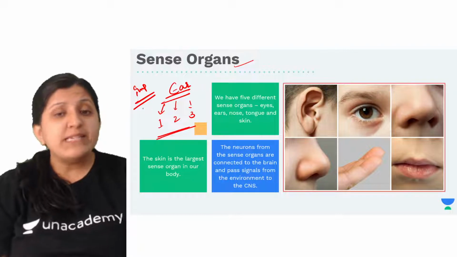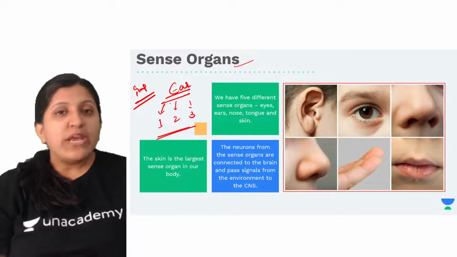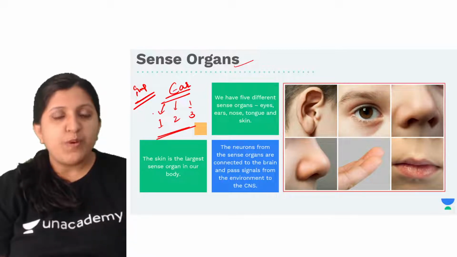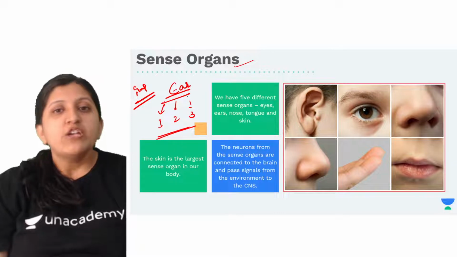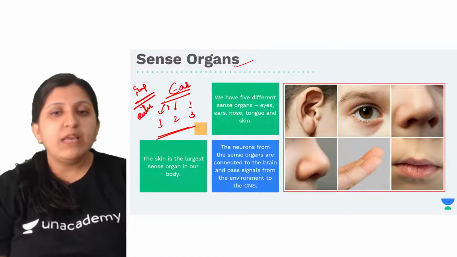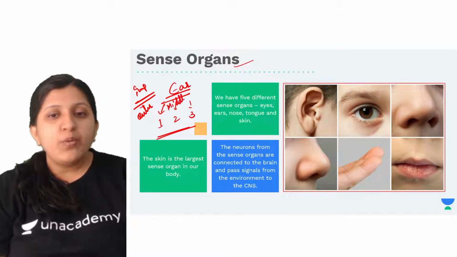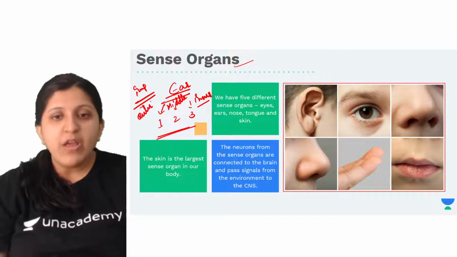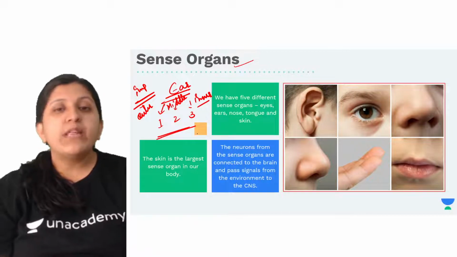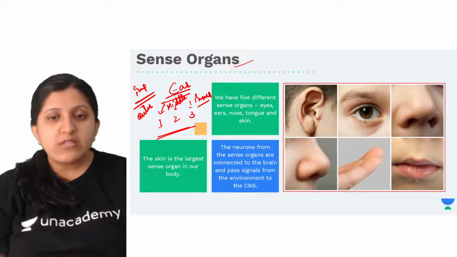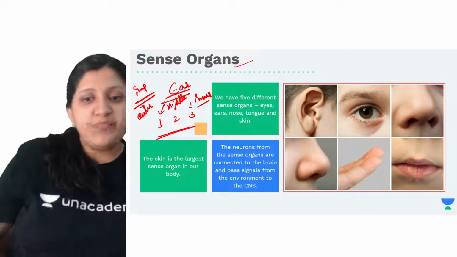In your board exam you will get questions where they give a part, let's say the auditory canal, and ask whether it comes in the outer ear, middle ear or inner ear. That is why you need to know all 3 parts with their respective specific parts. Skin is the largest sense organ in our body.